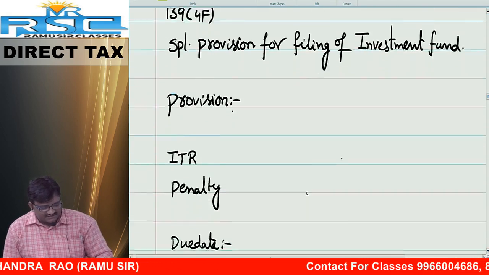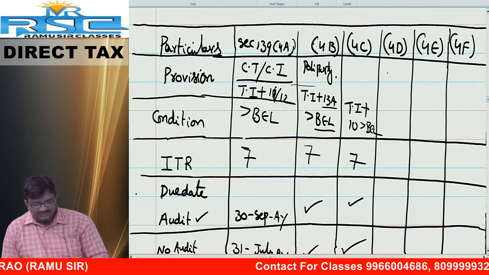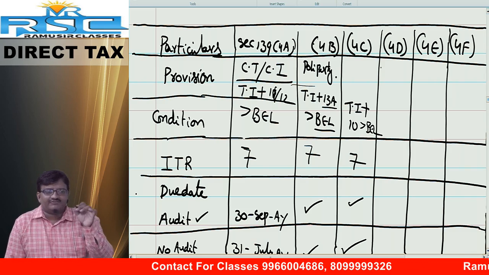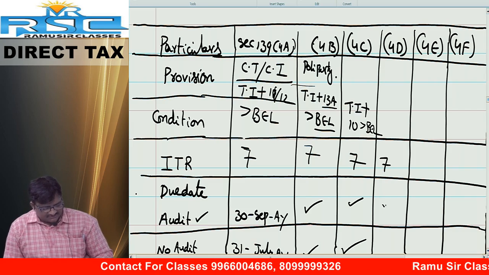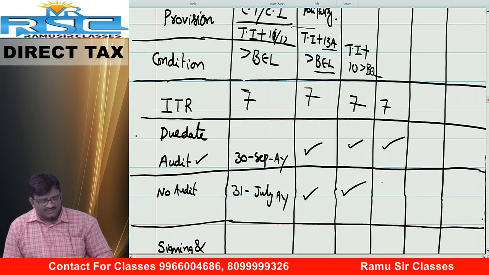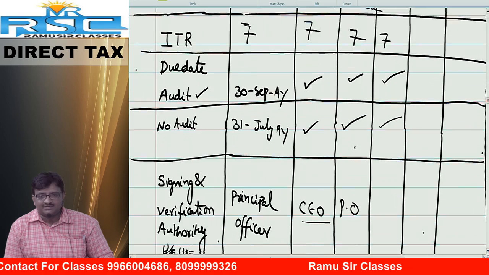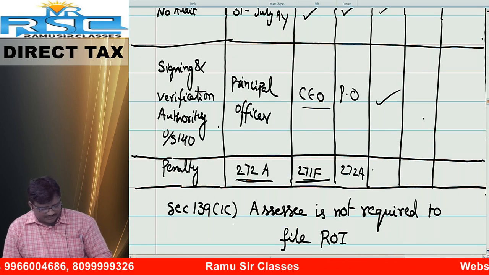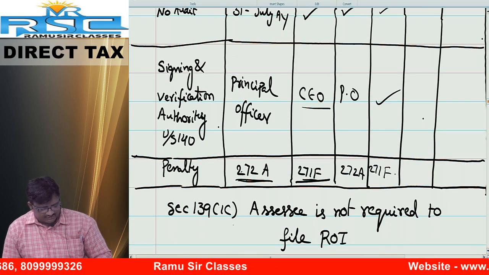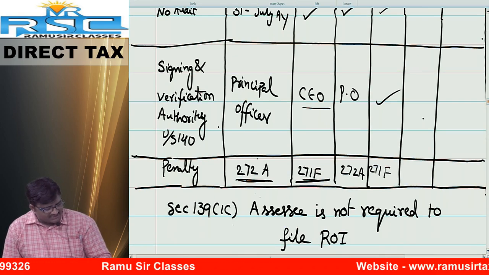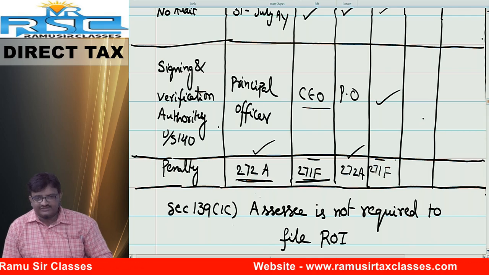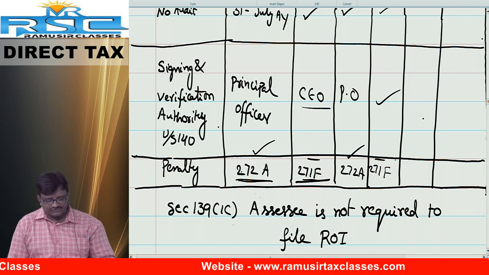So fill in the blanks in the table, friends. Number 1, 139 subsection 4D. Institution covered under section number 35. ITR number 7. Due date: audit applicable, 30th September; not applicable, 31st July. Now signing authority: principal officer. Penalty 271F. I request you all to see the repetition here: 272A, 271F. Chalo, write the running notes.